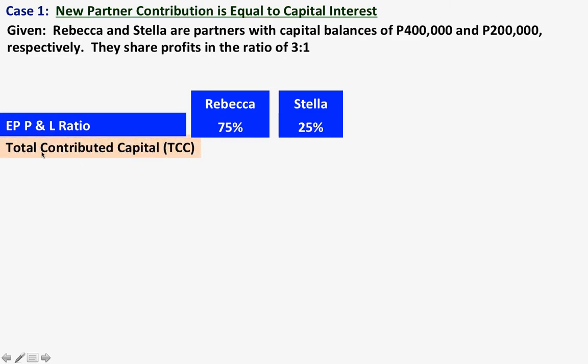Now, the total contributed capital. So based on our discussion, it will be the capital balances of existing partners plus the new partner's contribution. So let us first indicate the capital balances of existing partners.